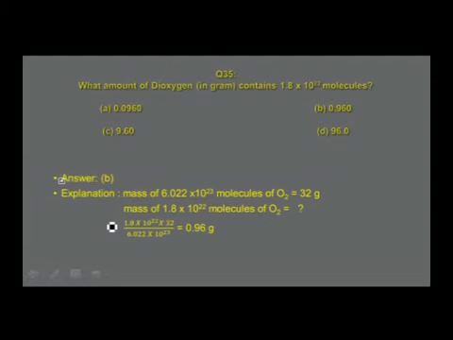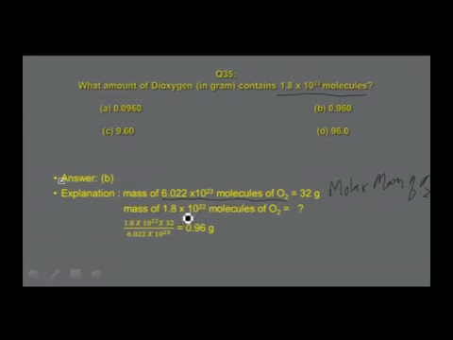The answer for the given question: mass of 6.022 into 10 power 23 molecules of oxygen is equal to 32 grams. What is this 32? That is the molar mass of O2. So using this, now convert this to the mass of 1.8 into 10 power 22 molecules of dioxygen.